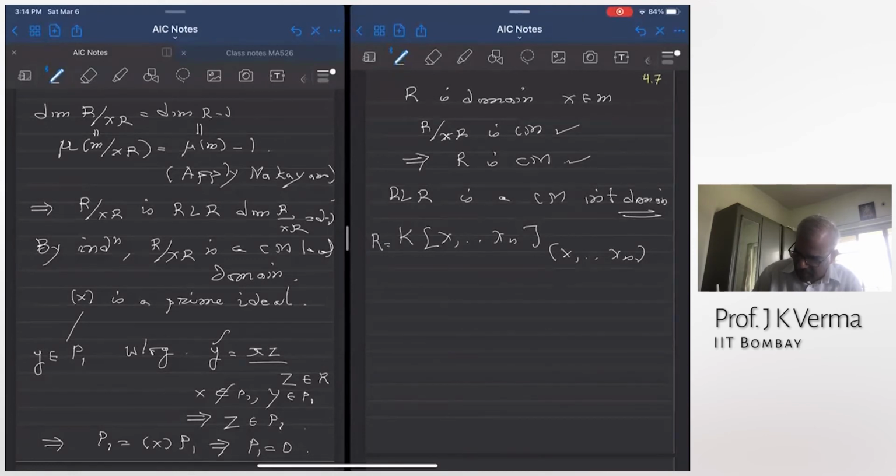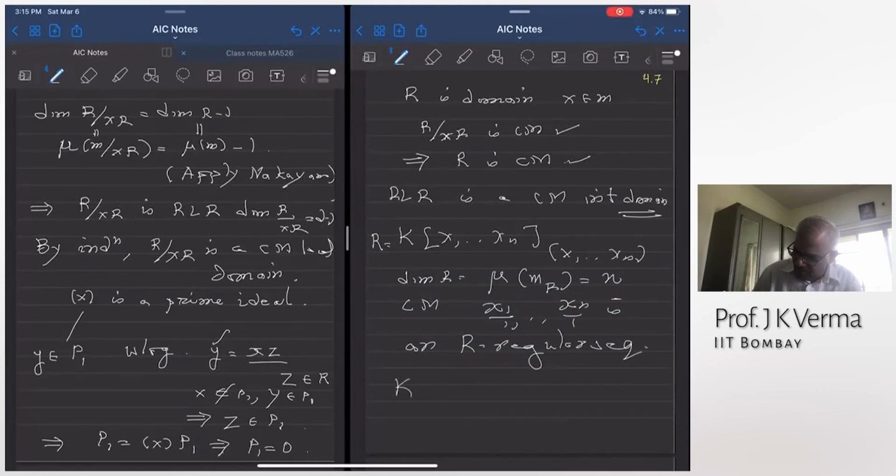If R is this, then the dimension of R is the same as mu of the maximal ideal of R, which is equal to n. So it's a regular local ring, and it is also Cohen-Macaulay because x1/1, ..., xn/1 is an R-regular sequence.